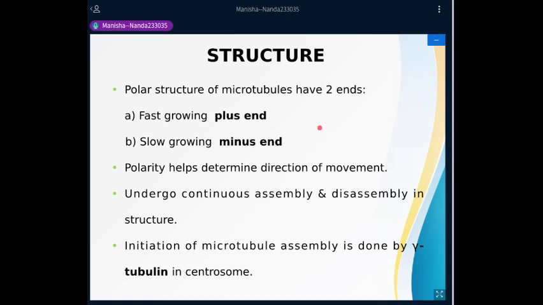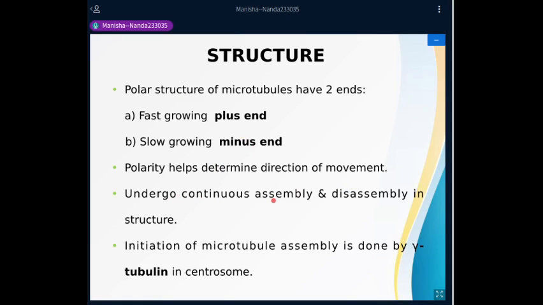So these plus and minus ends generate a polarity, and in association with special proteins called the microtubule motor proteins, any cellular movements can be directed by these cytoskeletal microtubules that form track-like structures inside the cytosol. According to the presence of the plus end or the minus end directed motor proteins, it helps determine the direction of movement within cells.